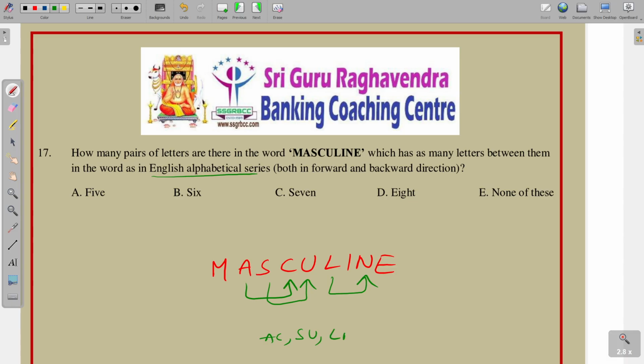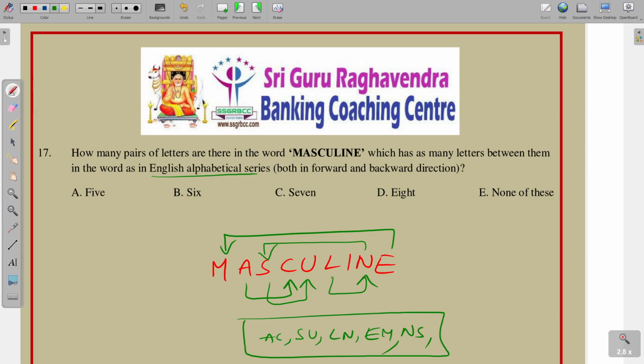So L and N. So, total 3. Next, I, J, K. Next, E, F, G, H, I, J, K, L, M. So E and M, it is one pair. N, O, P, Q, R, S. So N and S, it is one more pair. Next, I, J, K, L, M, N, O. So only 5 pairs we are getting.